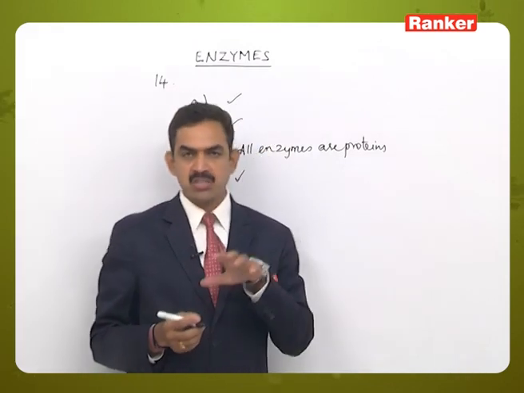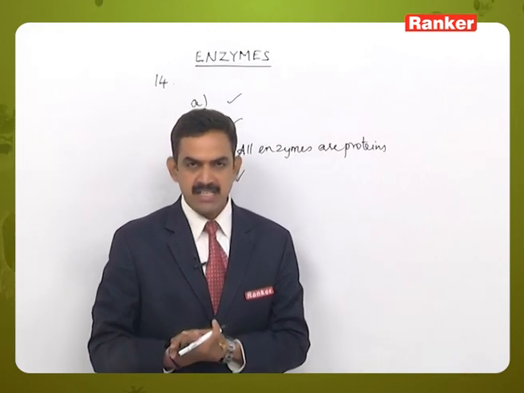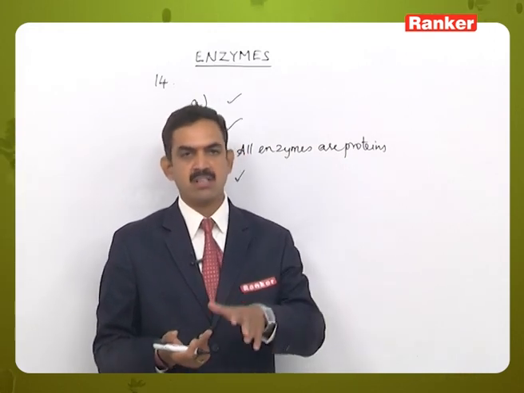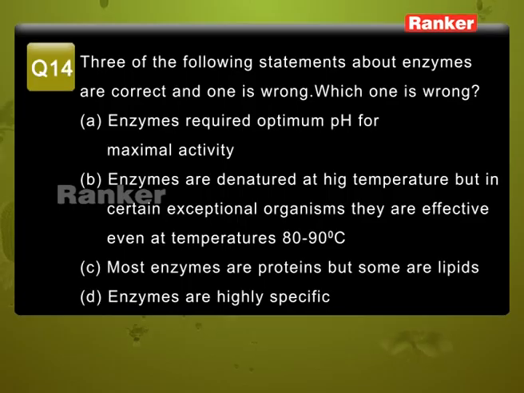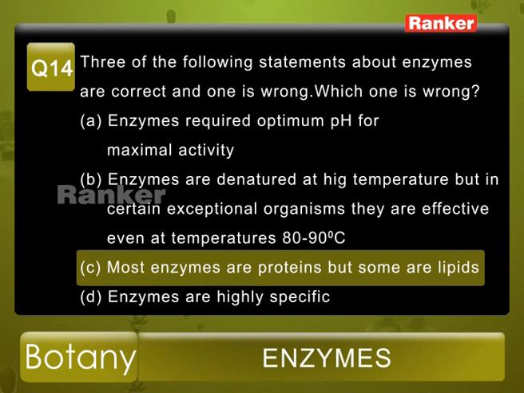So in the question 4 statements have been given, out of that 3 are correct and 1 is wrong. So we have to identify the wrong one. So the wrong statement is C. So the correct answer is option C.